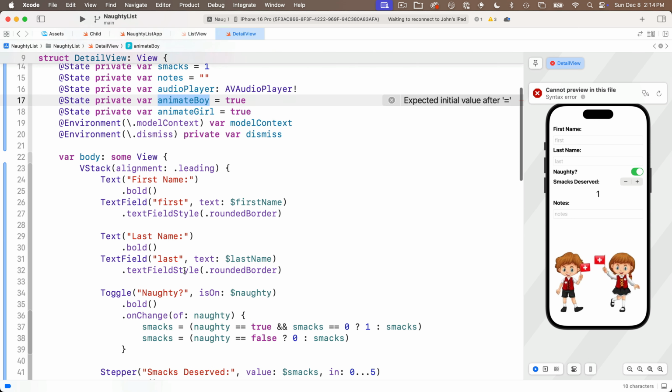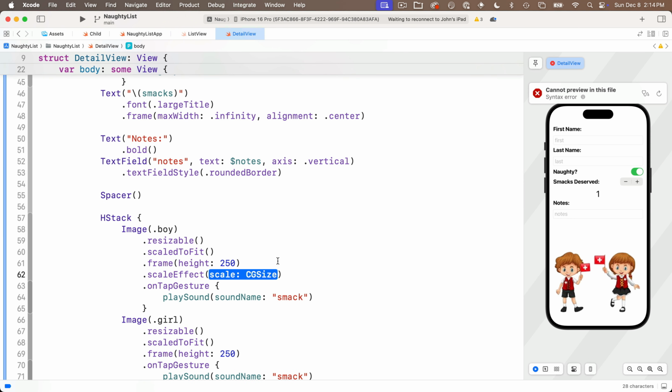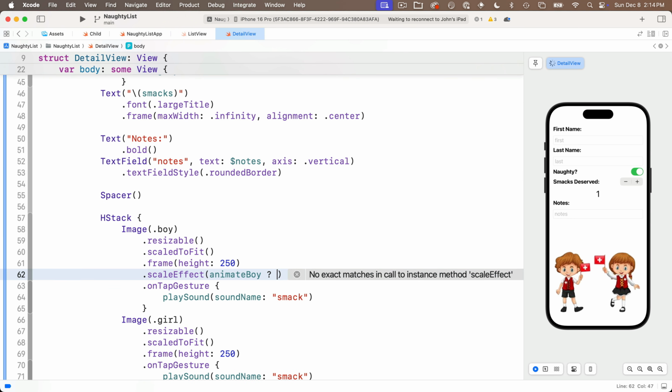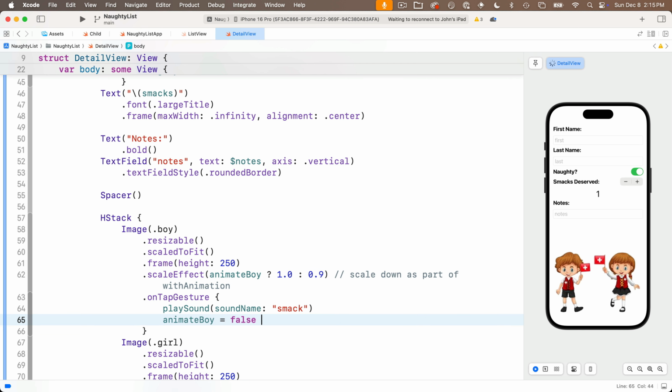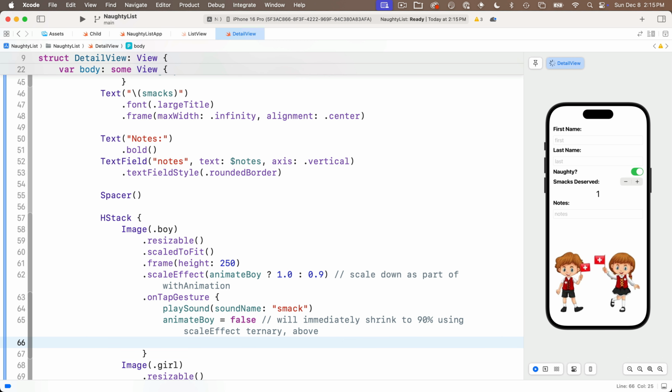Now in the ternary operator, inside the parens, we'll say animateBoy question mark. If this is true, we want to set the scale effect to 1.0, the full size, colon, but if it's not true, we want to set it to 0.9. That's going to scale down as part of the withAnimation below. Now inside the tap gesture, if the image has been tapped, we're going to take animateBoy and set it equal to false. This is going to immediately shrink to 90% using the scaleEffect ternary operator above. So you tap the image, and it immediately shrinks down by 10%.